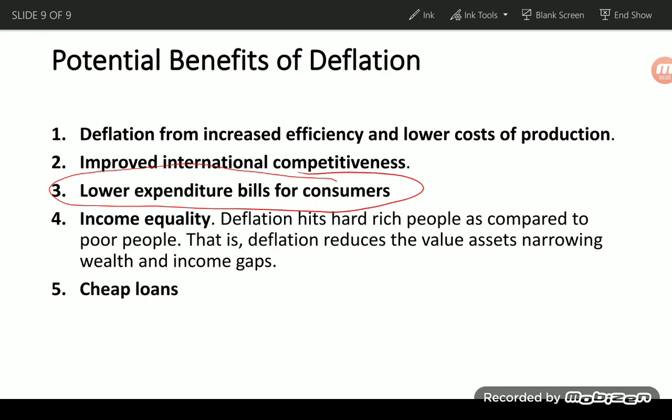However, it must be pointed out that wealthy people are less likely to benefit from it, as there is likely to be a fall in asset prices, which will lead to a negative wealth effect.